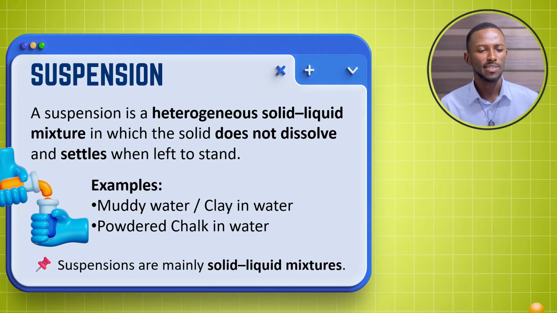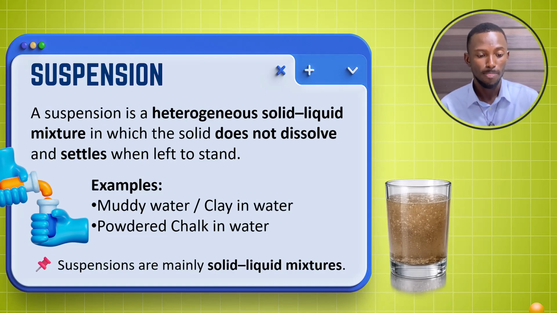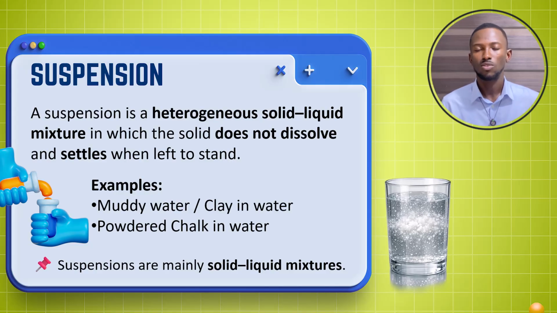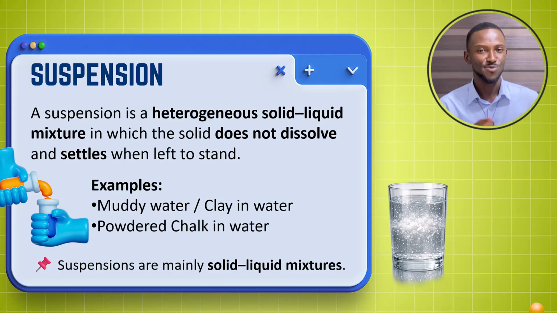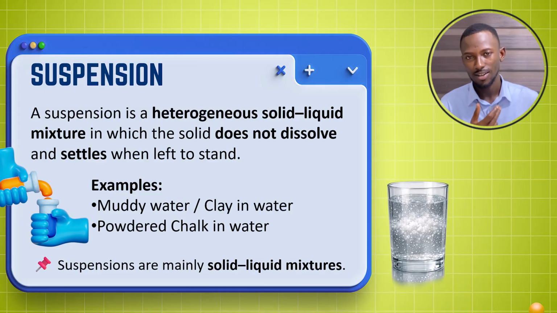What about suspension? A suspension is a heterogeneous solid liquid mixture in which the solid does not dissolve and settles when left to stand. For example, we have muddy water and powdered chalk in water. Powdered chalk in water is the same as powdered charcoal in water. So pay attention to that.